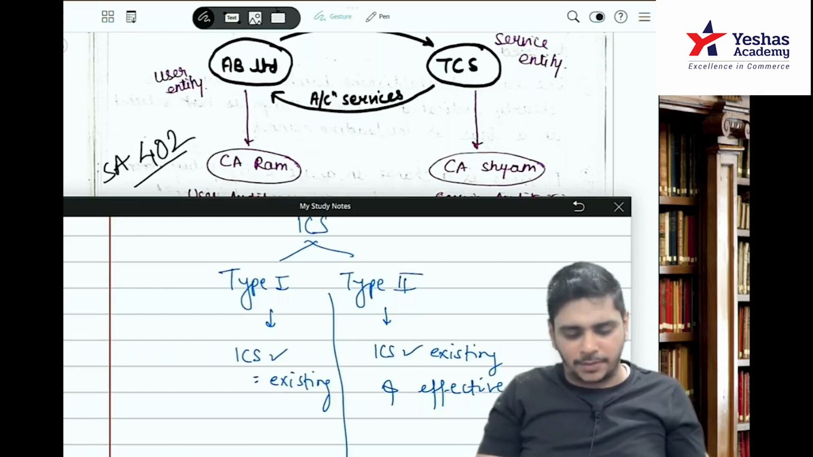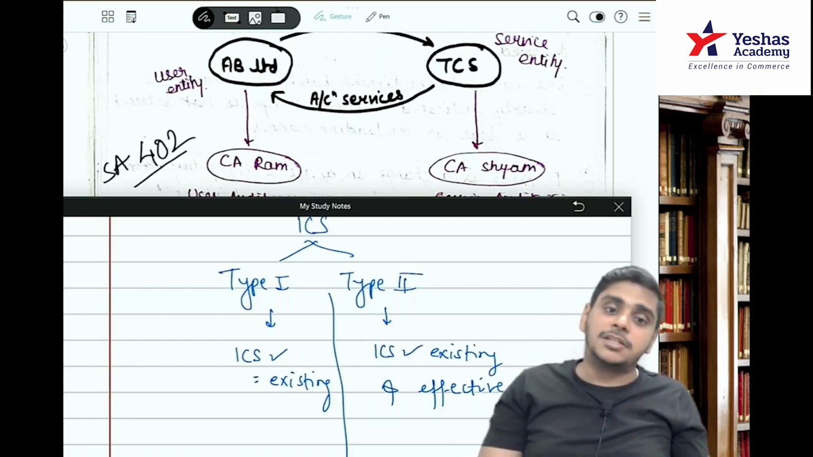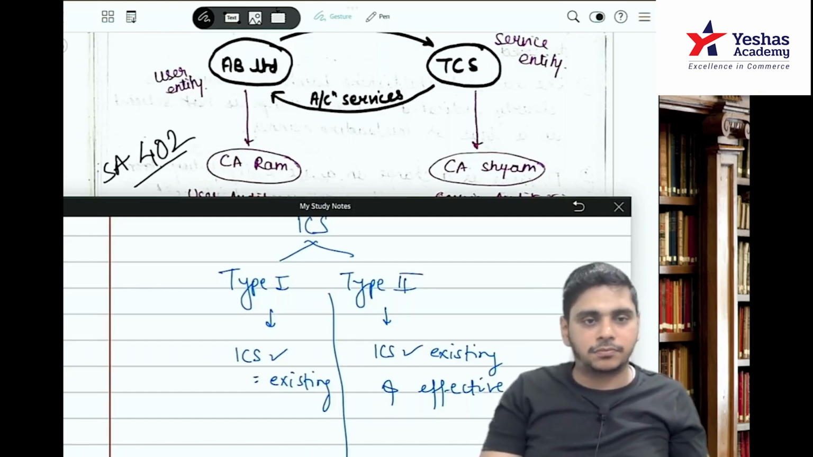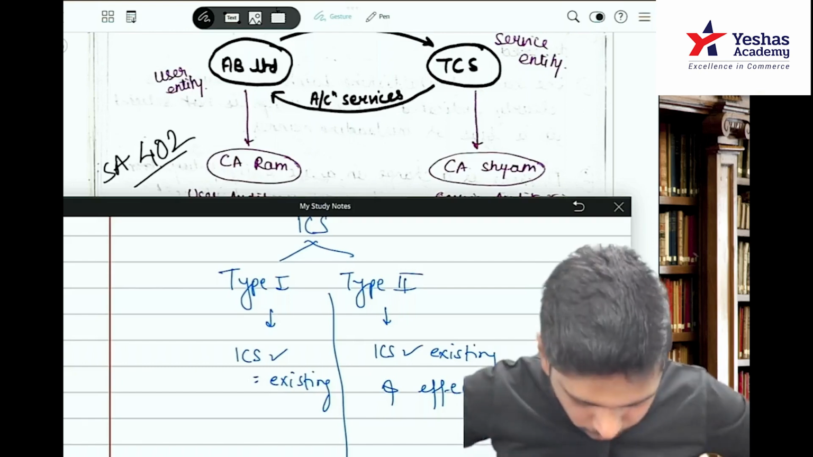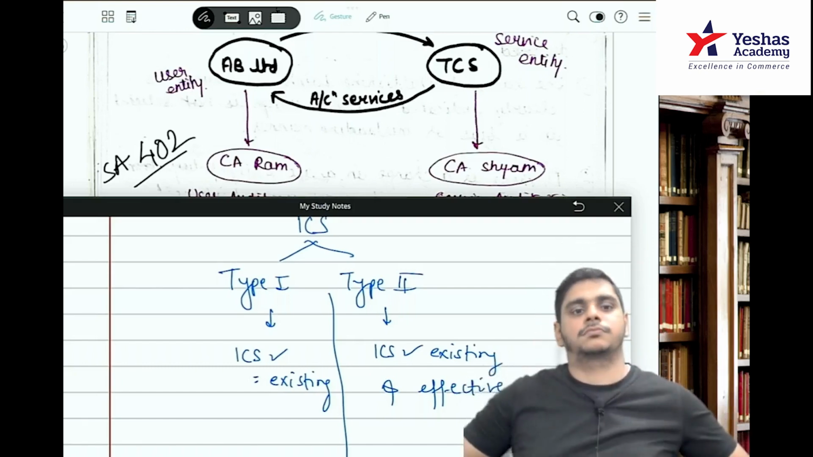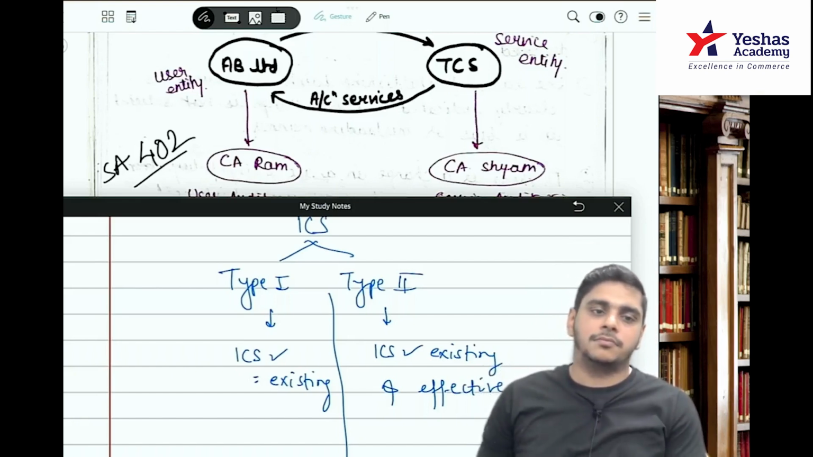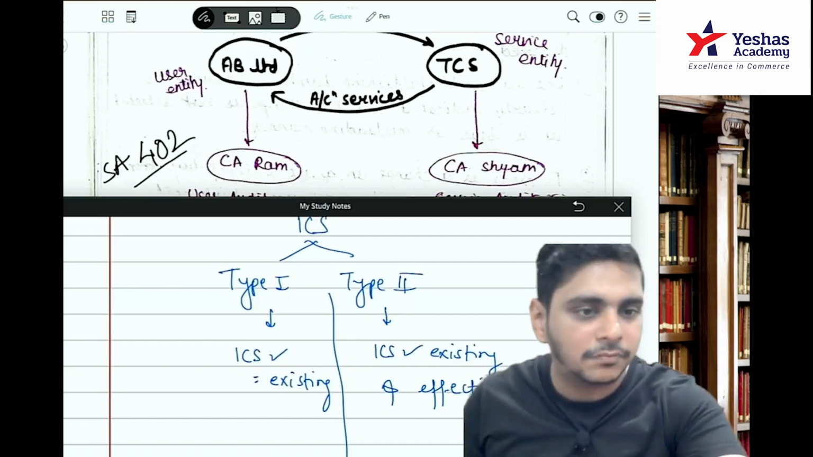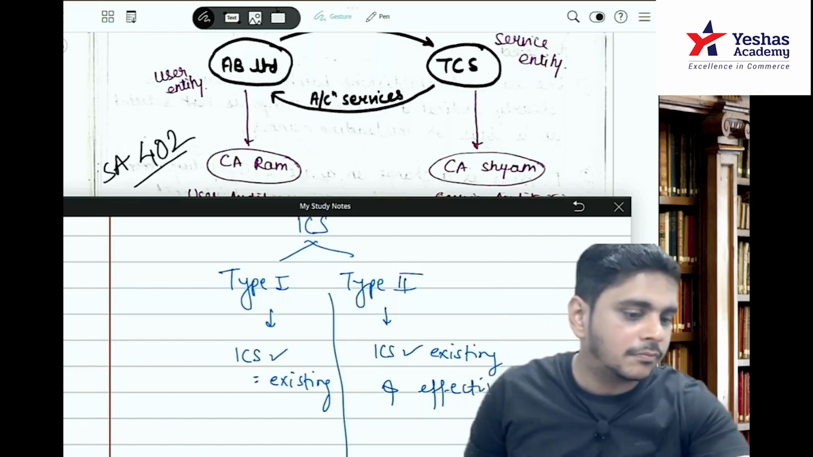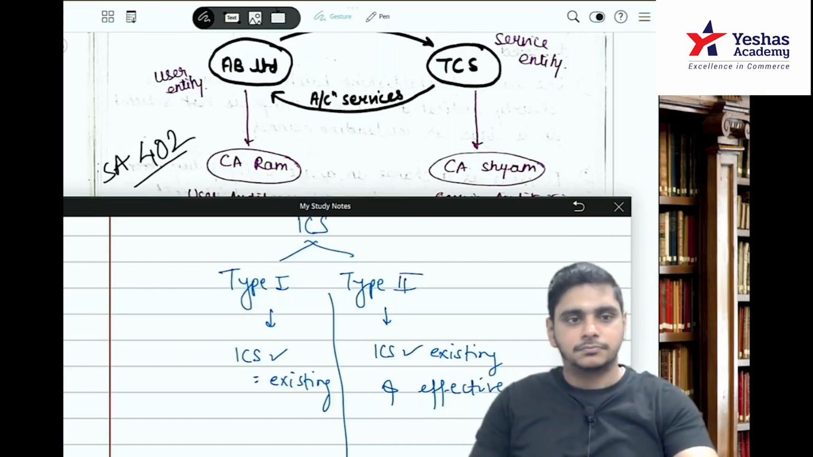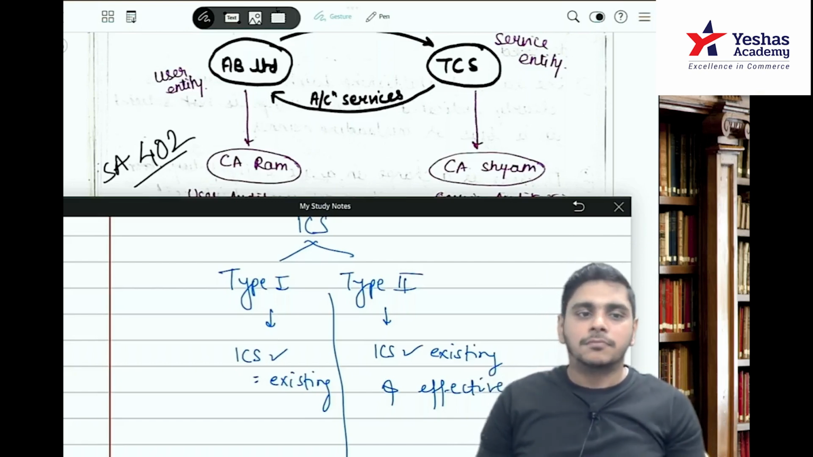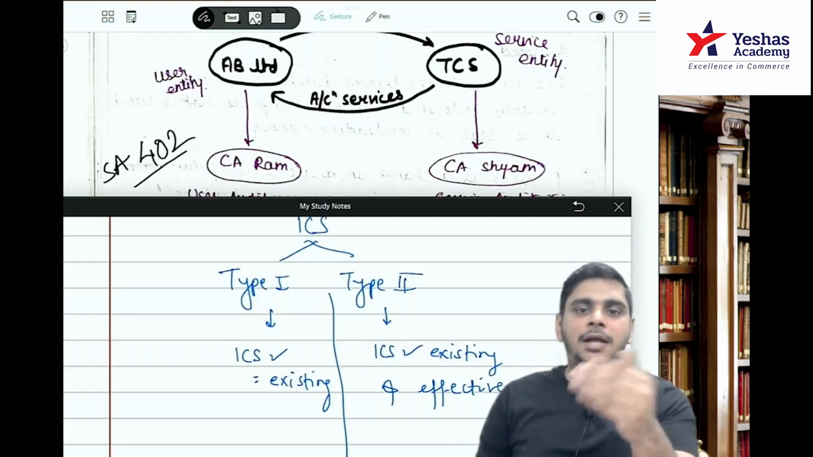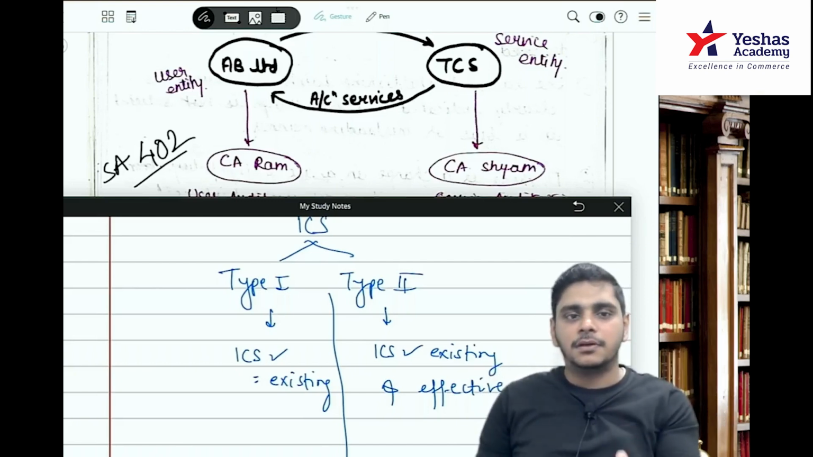As per your professional judgment, which one is more reliable, Type 1 or Type 2? Which one is more effective? Logically, Type 2, because Type 2 will cover Type 1 also. ICS is there and it is effective. Type 2 is reliable. Very good.